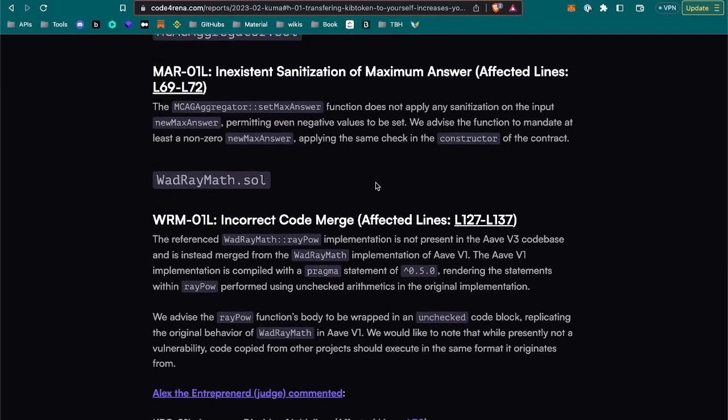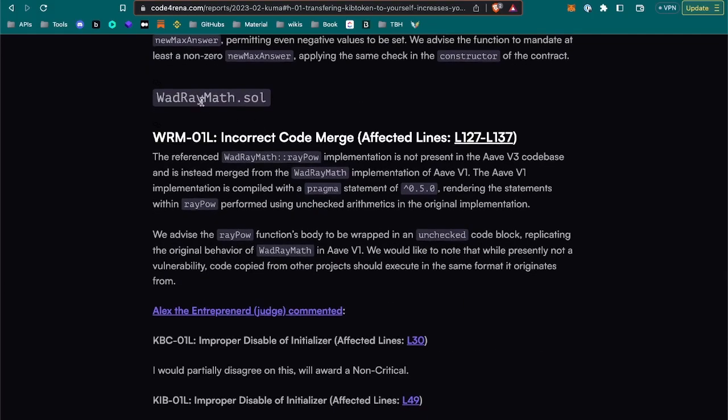Another inexistent sanitation of maximum answer. This is the library. Incorrect code merge. Ooh. The implementation not present on the ABV3 code base, and it's merged from, okay, that's an interesting catch.